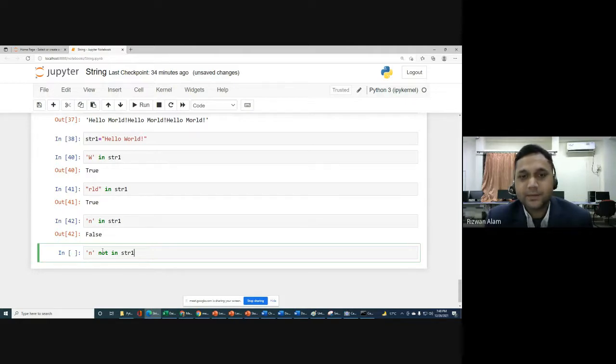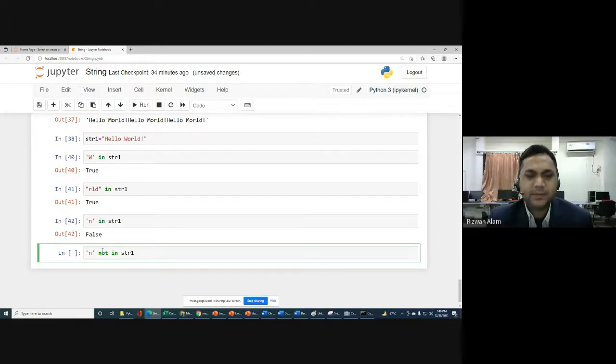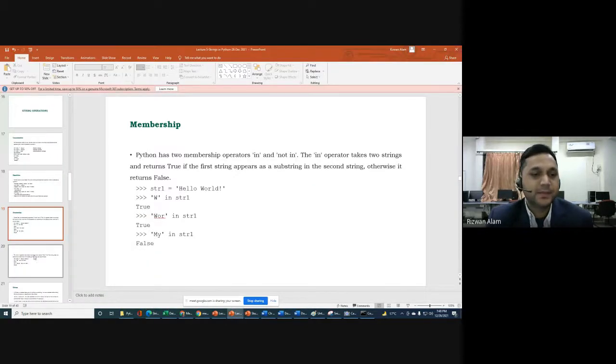You can try on your Python editor. "N" not in the string will be true, because we are using the not in membership operator. It means it will check for not in, that it is not there in your string. So it is true actually. N is not part of this string, so that's why you will get true. These are very simple things that you can do easily.